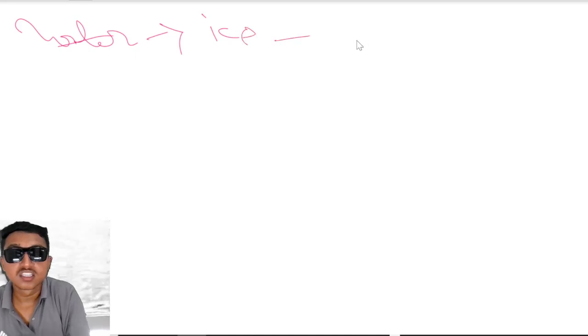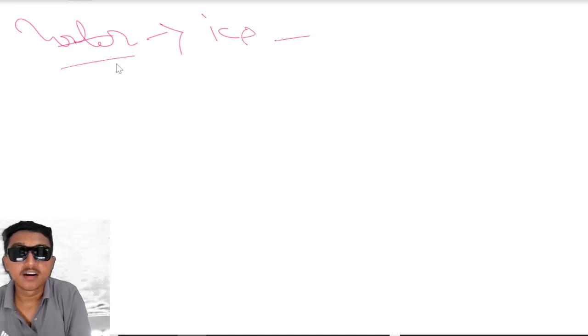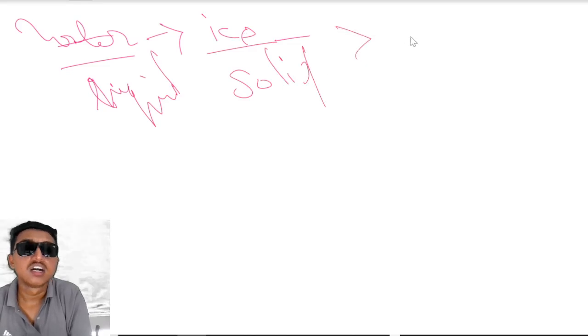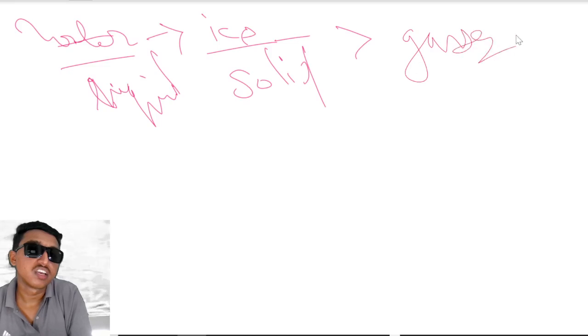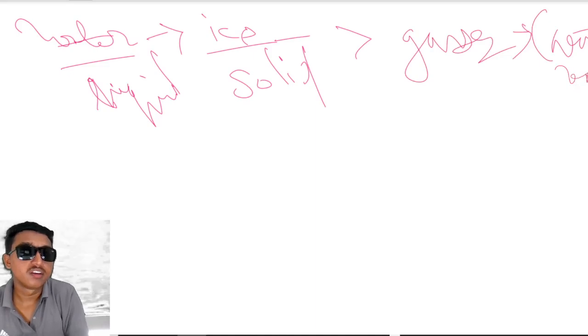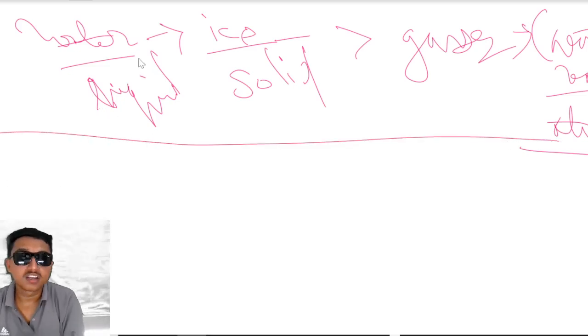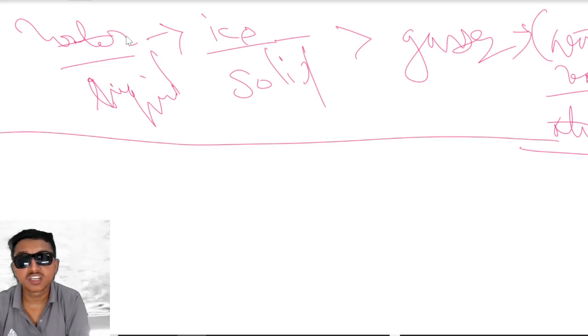If we take water, it will be in liquid form. Ice is the solid state, and next is the gaseous state, which has water vapor in the atmosphere.